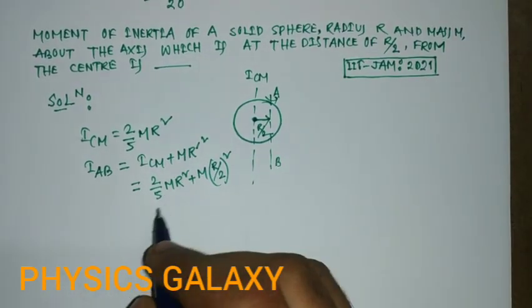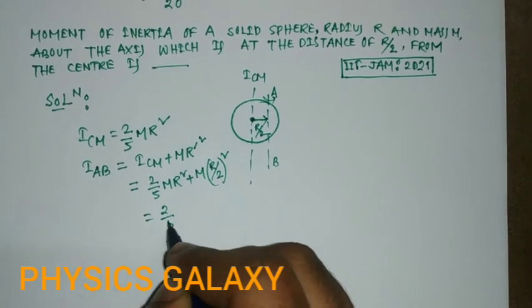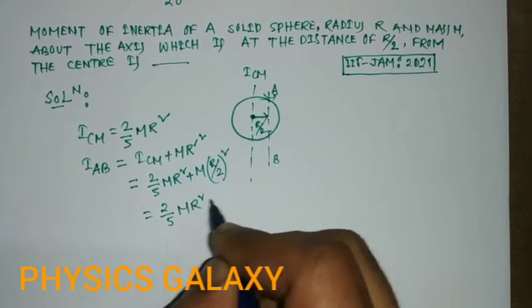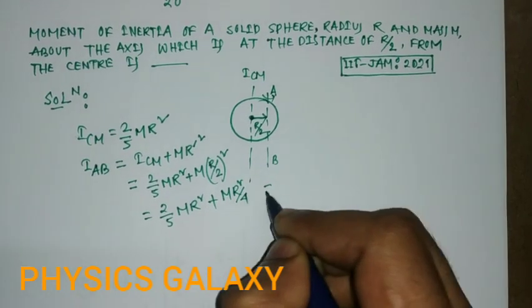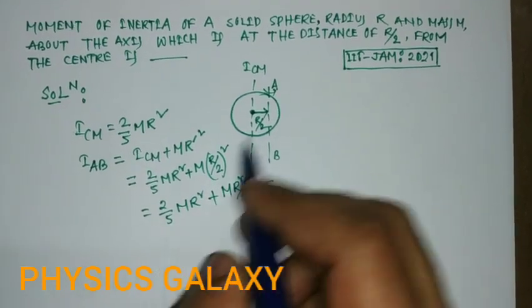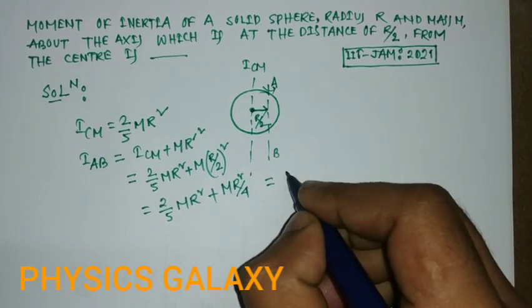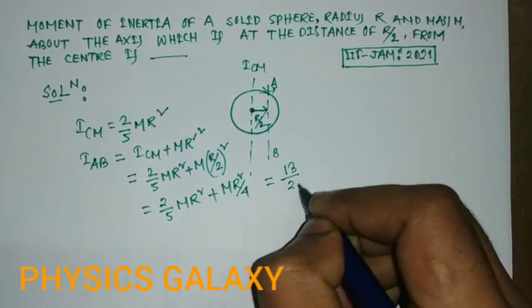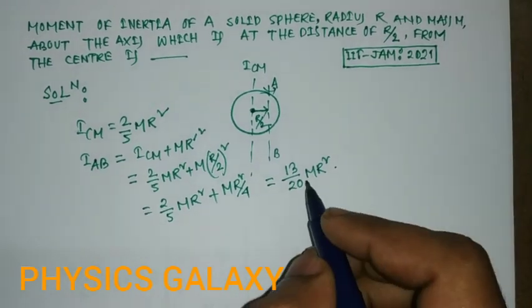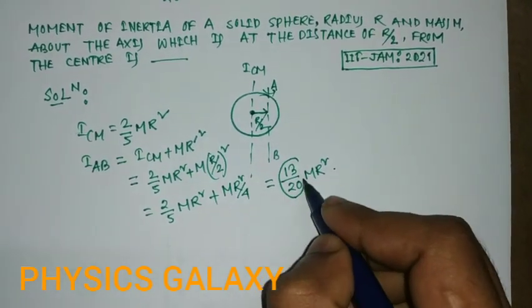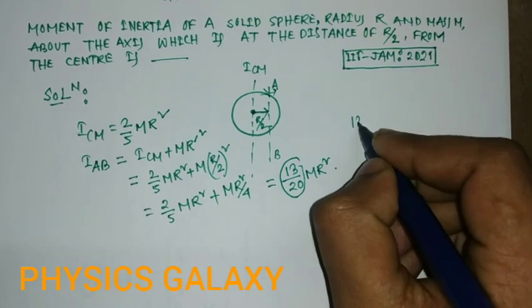Solving it, 2/5 M R square plus M R square by 4 gives the moment of inertia for the AB axis as 13 by 20 of M R square. So the correct answer is 13 by 20.